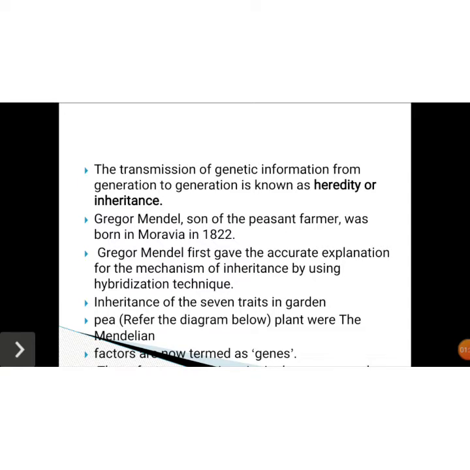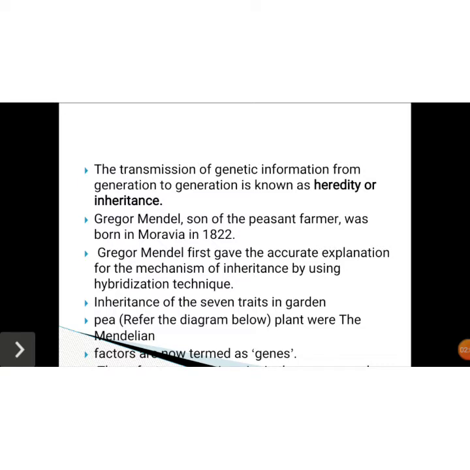That experiment we call the Mendelian experiment. He did it on the pea plant by taking 7 inheritance characters, and with those 7 inheritance characters he explained the mechanism of inheritance. So this was given by Mendel. Whatever characters were transferring from the parents to the offspring, he said it is something, and that something he termed a factor.